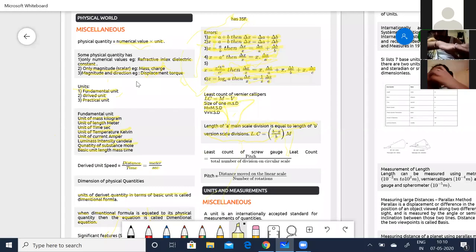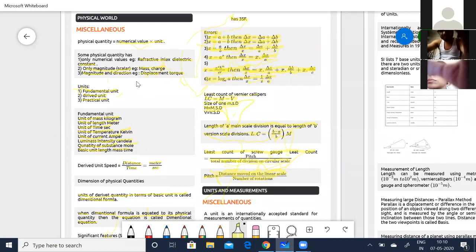In the same way, the least count of a screw gauge is equal to pitch by total number of divisions on the circular scale. Okay. Pitch by total number of divisions on the circular scale. Now what is pitch? Pitch is equal to the distance moved on the linear scale. When you screw it on, you can see that it moves, is it not? So that distance moved on the linear scale by the number of rotations is what gives you the pitch. Okay.